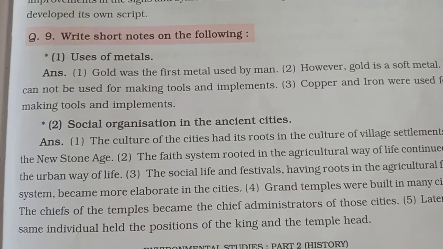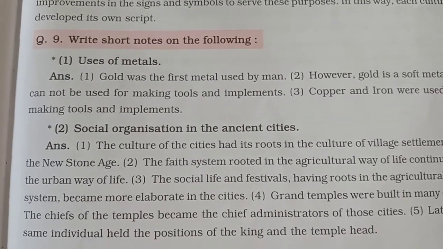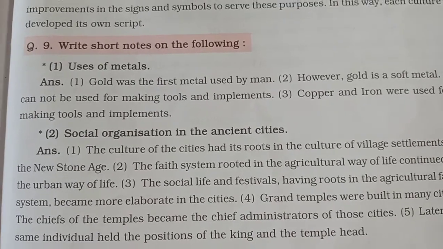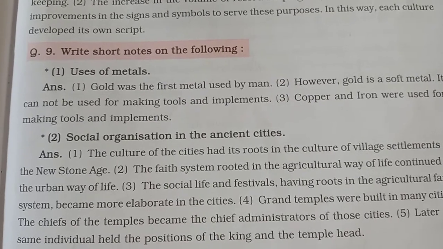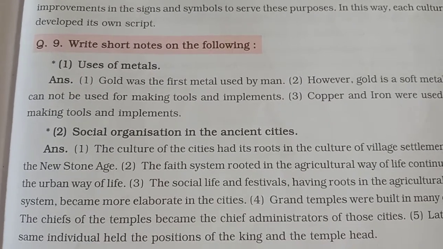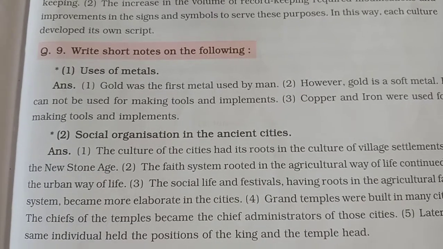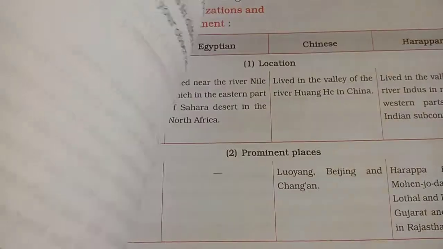The social life and festivals having roots in the agricultural faith system became more elaborate in the cities. Grand temples were built in many cities. The chief of the temple became the chief administrator of those cities. Later, the same individual held the position of king and temple head.